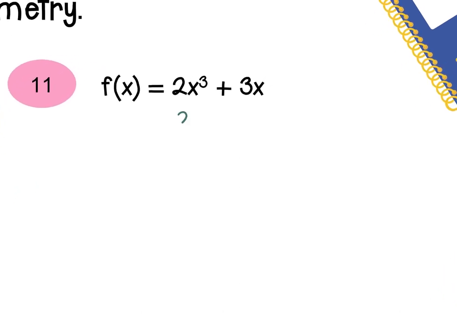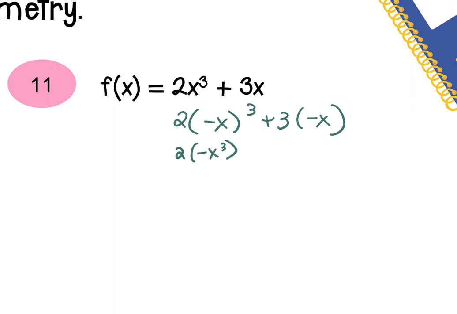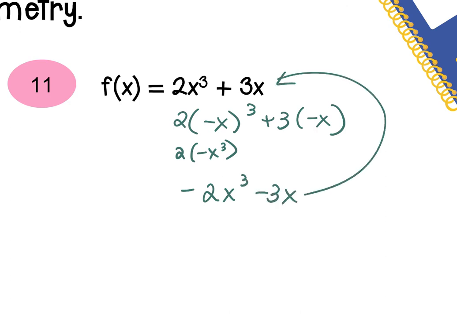All right, now negative x to the third plus 3 negative x. What happens when I raise that negative x to the third? It stays negative, so it would be 2 times negative x to the third, which is negative 2x to the third, minus 3x. Does it equal the beginning? Are they both opposite? So this is odd, which has symmetry to the origin.